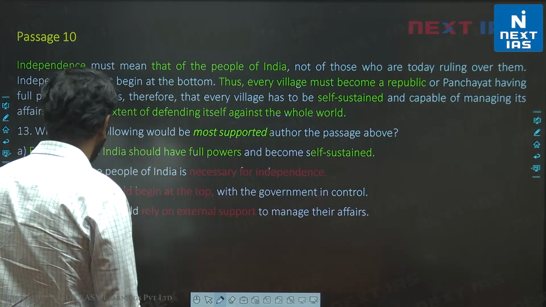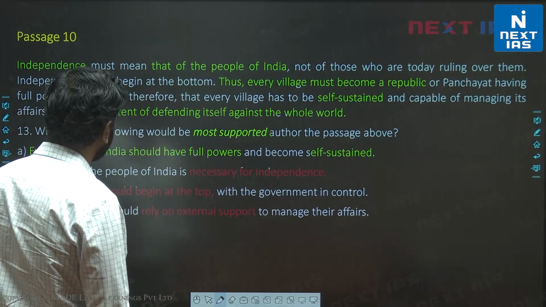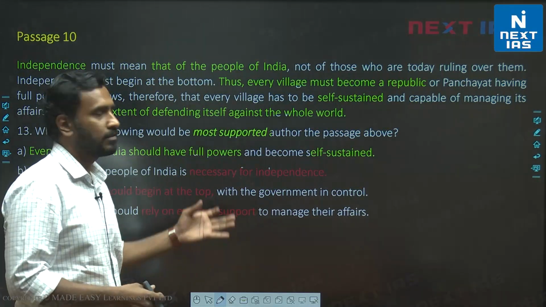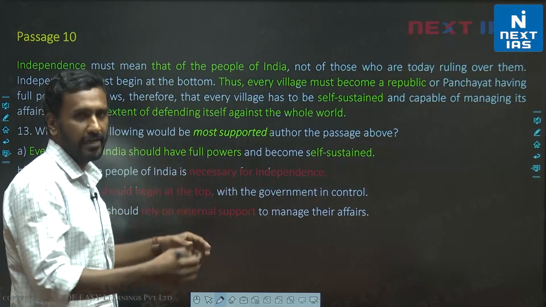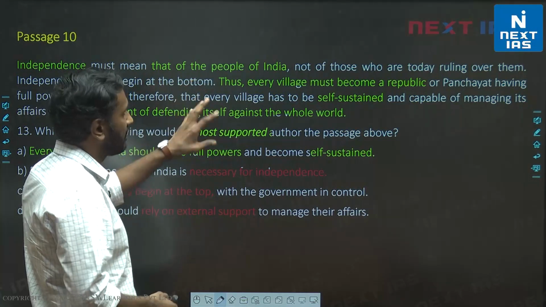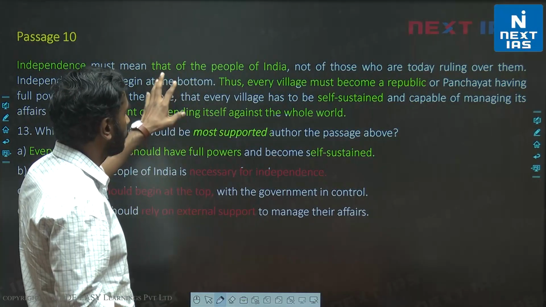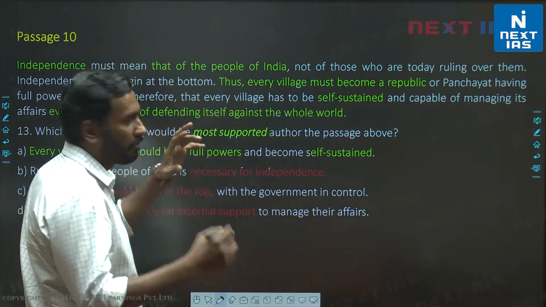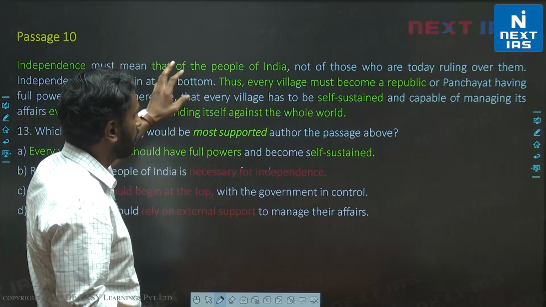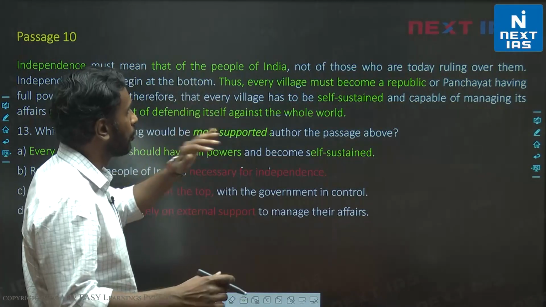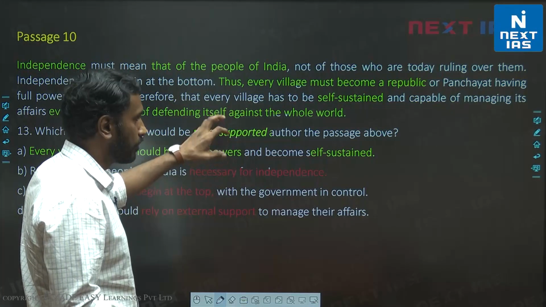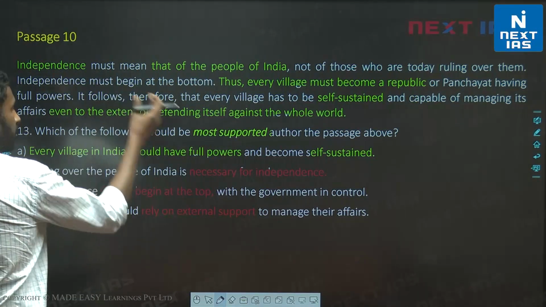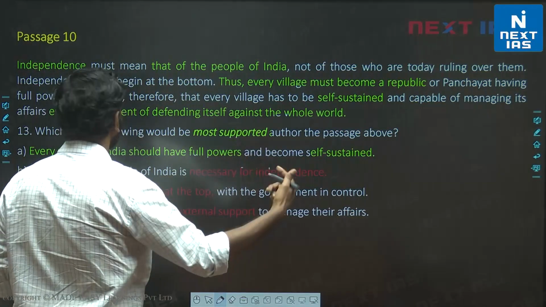Which of the following would be most supported by the author of the passage above? So let's go through this passage. Like I've stated during classes, many times speeches are given, many times writings are given. So this is taken from Gandhiji's writings about villages or self-governance. My point was that if you take a passage and you know its source, don't let it inform how you solve. Your solving should be based on the passage, not on any opinions that you carry. UPSC will often use passages which we know or which are famous.